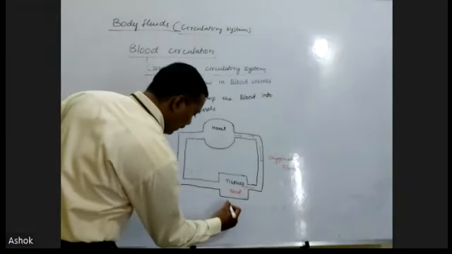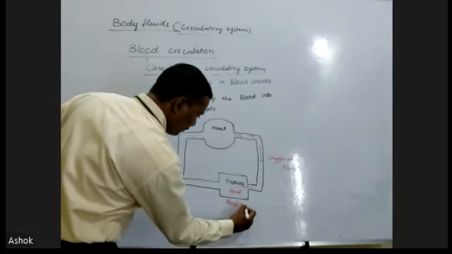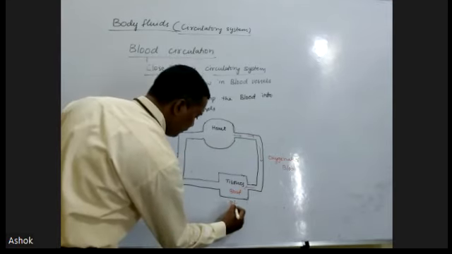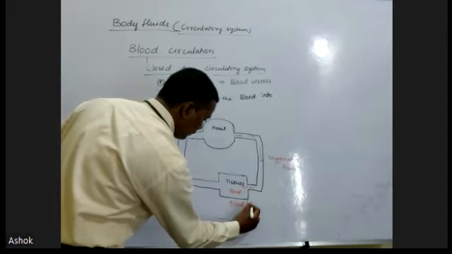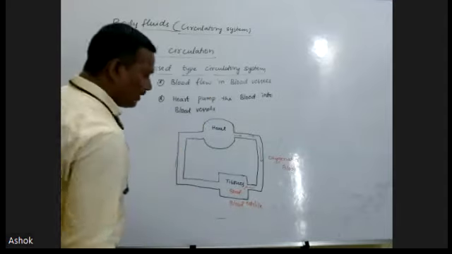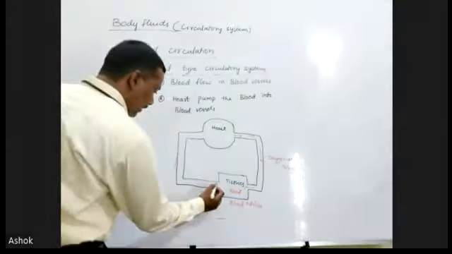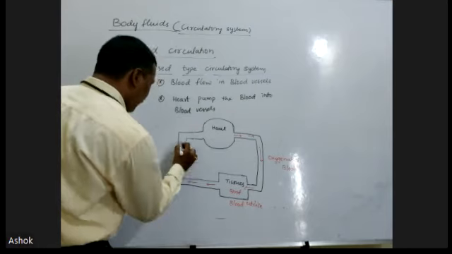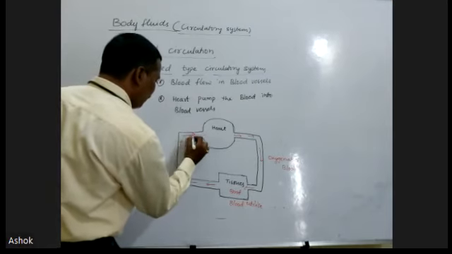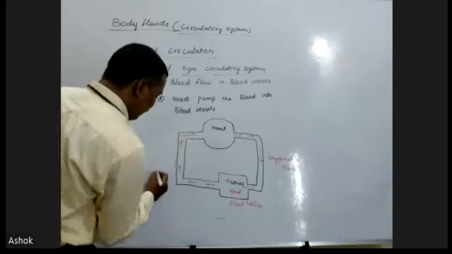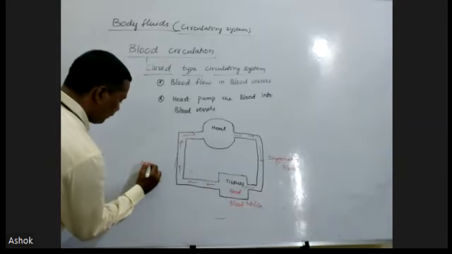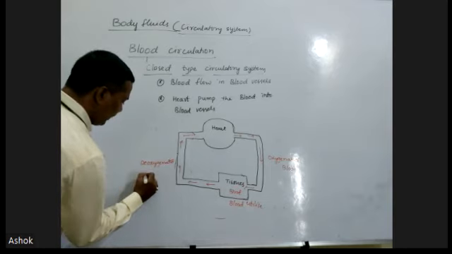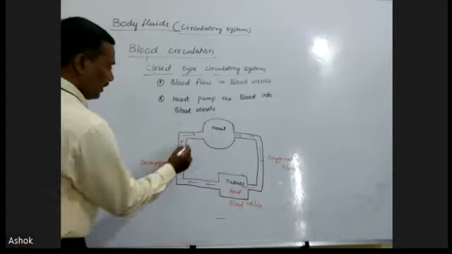In the tissues, the blood is utilized, and then deoxygenated blood develops. This deoxygenated blood enters the heart.